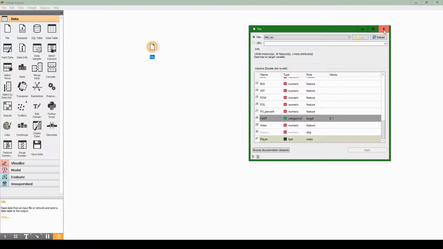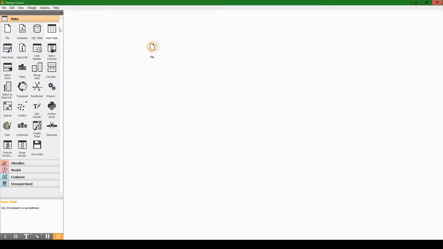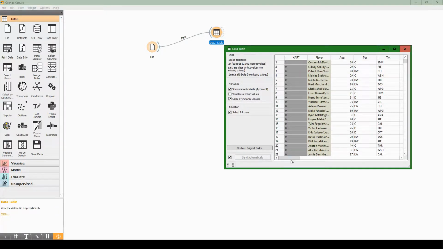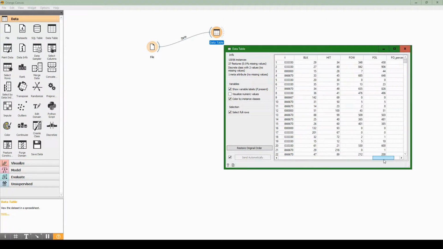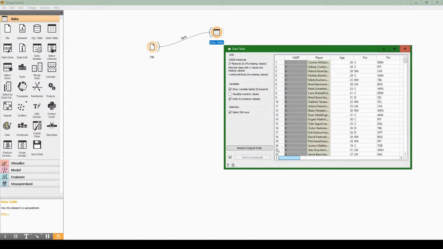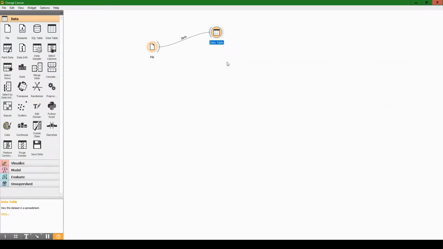Great. So once I hit apply, I can close that and then drag over this data table widget and connect the two by left clicking on the dashed line and dragging it over and then letting go on the data table. Double click the data table and you'll see your data. Now we should do a sanity check just to make sure that the rank column does not appear and the season column does not appear, as I chose to ignore those. Great. That's exactly what I expected. You can look through the data and browse it through this program, but I'm just going to close this for now because we took a look at it earlier.